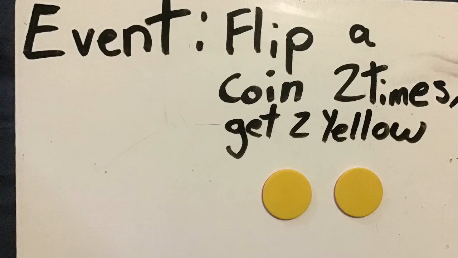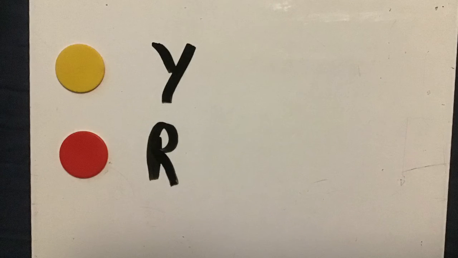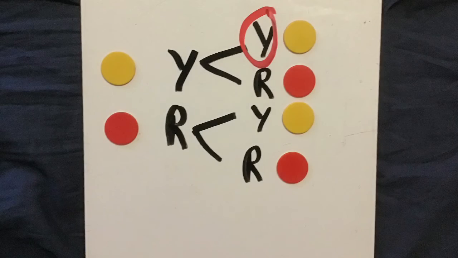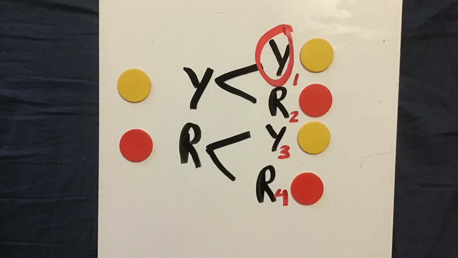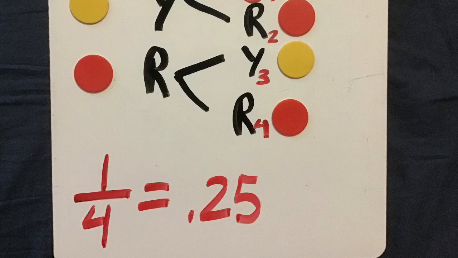Let's look at another compound event that only uses the coin. This time I'm going to flip the coin 2 times, and I want to get yellow both times. The first time I flip the coin, I could get yellow or red. I flip it again, and I could again get either yellow or red. I've circled the event that has getting yellow 2 times. There are 4 possible things that could happen, and I only want 1. So 1 divided by 4 gets me 0.25.